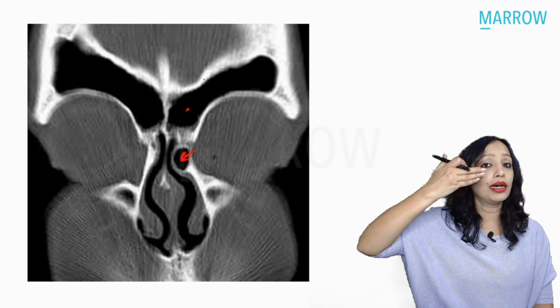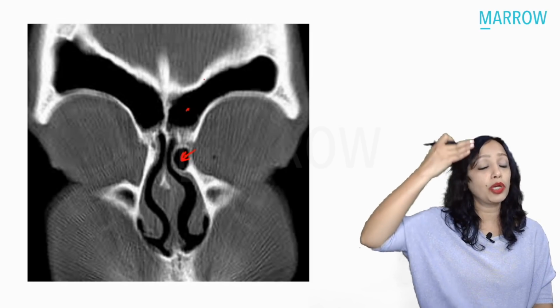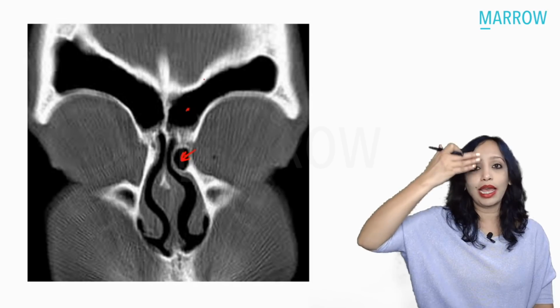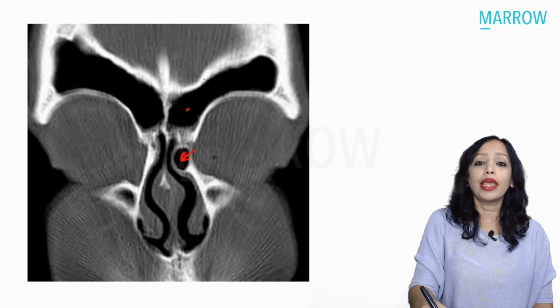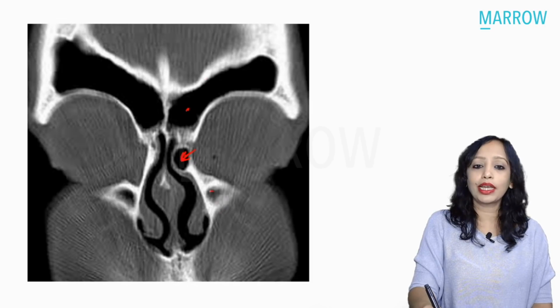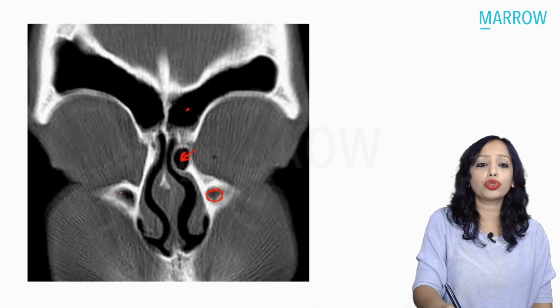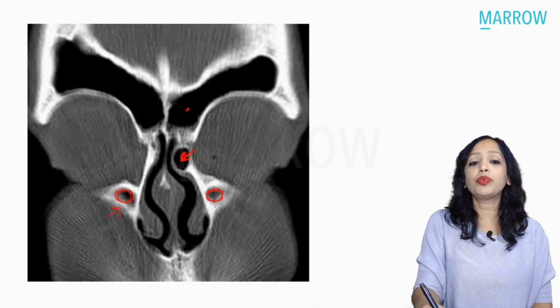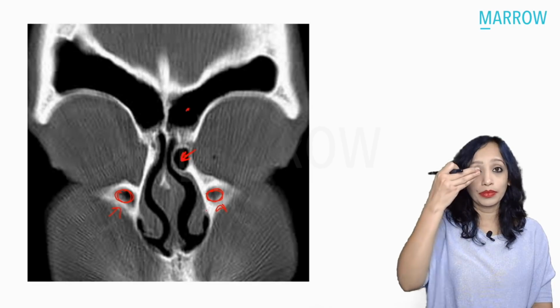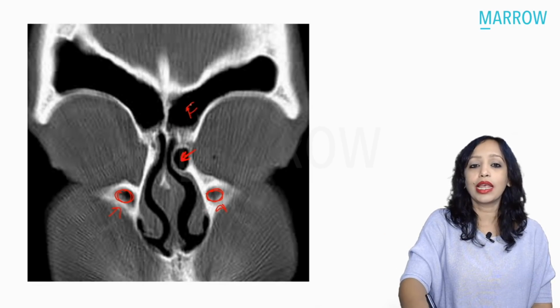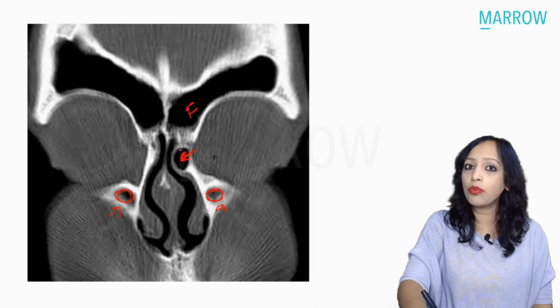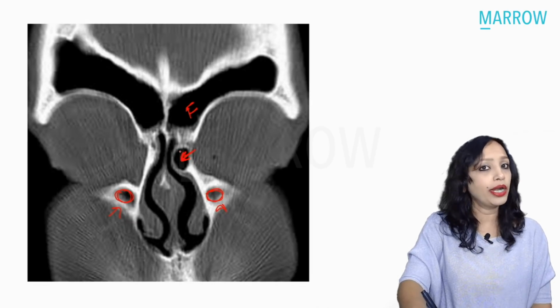And by the time the maxillary sinus starts appearing in the cuts, the frontal sinus would have disappeared. So what we have to look for is the maxillary sinus. Can you see the maxillary sinuses here are so small, they are just appearing, which means this is the anteriormost cut, and this sinus that you are seeing here is the frontal sinus, and the agger nasi is the anteriormost anterior ethmoidal cell.